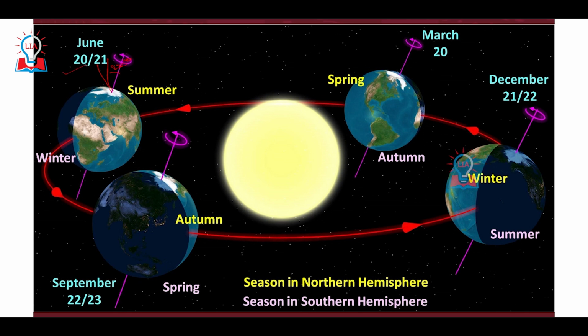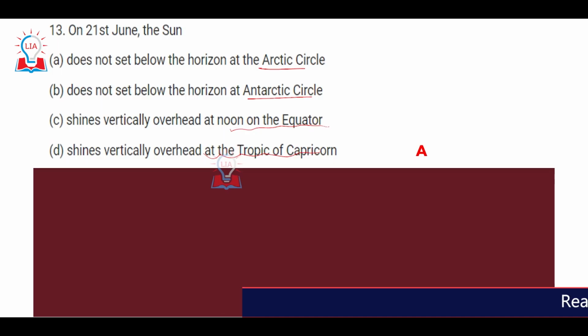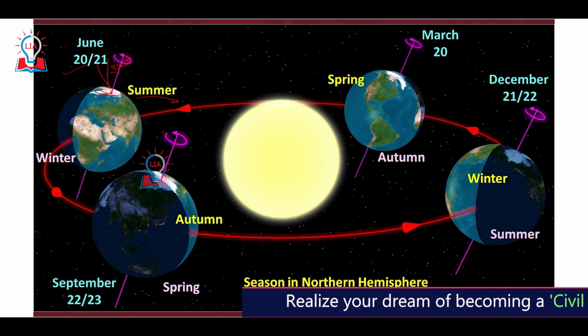On the 21st of June, the northern hemisphere is tilted toward the sun, and that is why the entire North Pole region and the entire area above the Arctic Circle is oriented toward the sun through all 24 hours. Since you will be able to see the sun through the 24 hours, the correct answer is that the sun does not set below the horizon at the Arctic Circle on 21st of June.